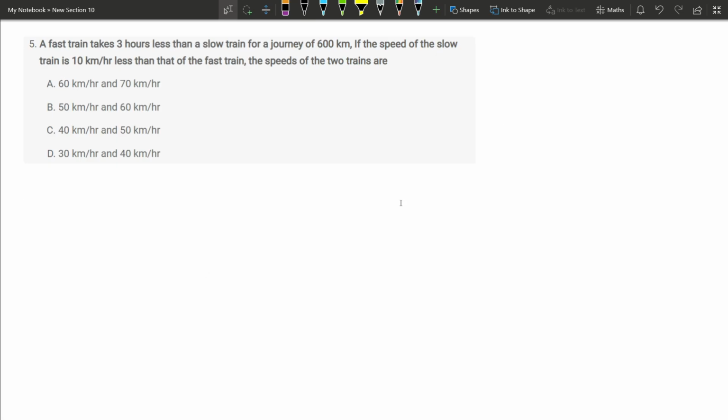The next question is based on time, speed and distance. Here a fast train takes 3 hours less than a slow train for a journey of 600 km. If the speed of the slow train is 10 km per hour less than that of the fast train, the speeds of the two trains are? So we are supposed to find the speed of the two trains, and the difference between the speeds is 10 kilometers.